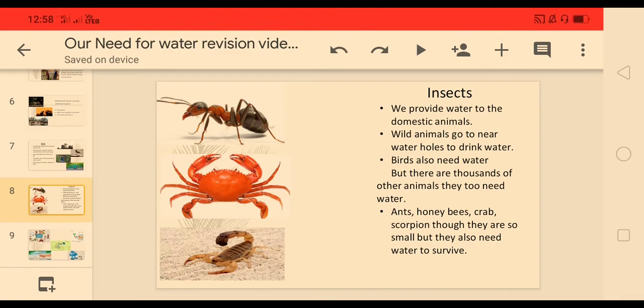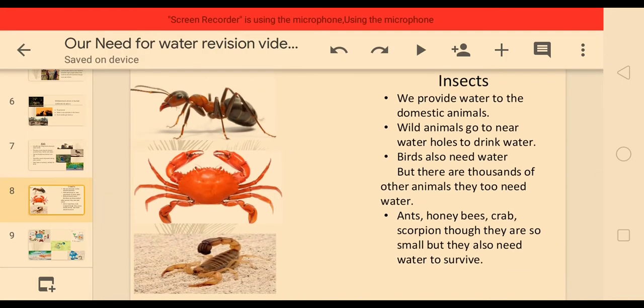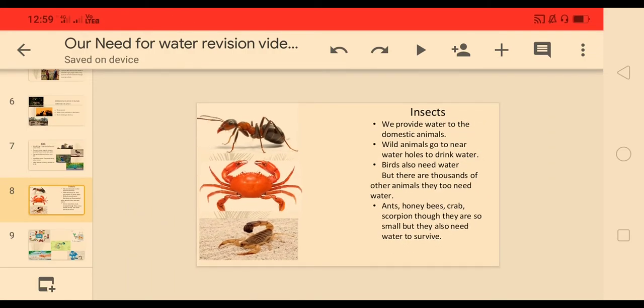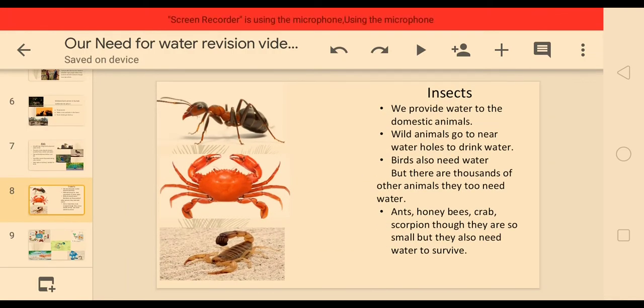Yes, children. Insects are so small, as we have learned. And you can observe in these pictures, these animals are so small. They have 6 legs, that is why we call them insects. The animals which we keep at our home, meaning domestic animals, we human beings provide them water from time to time.